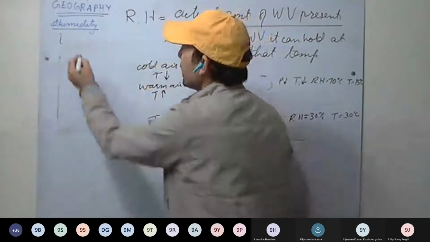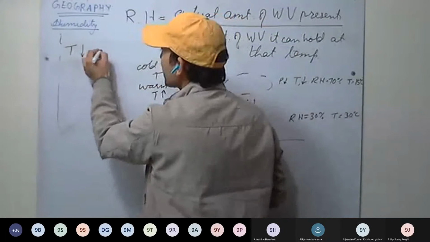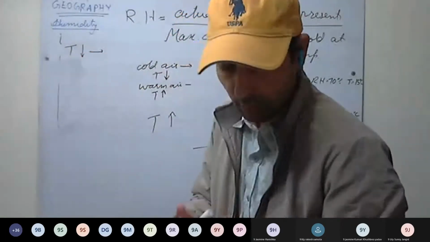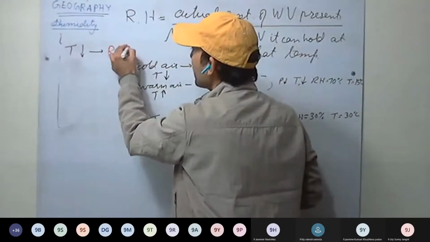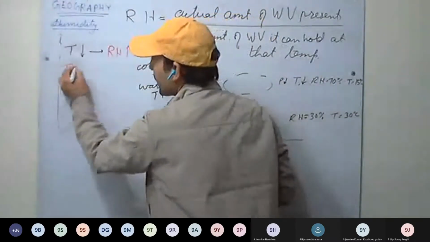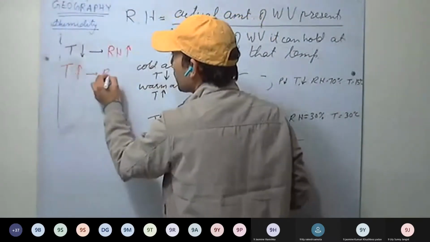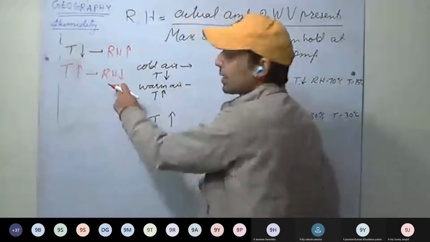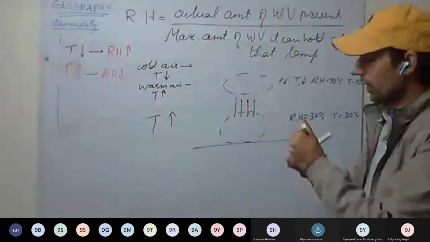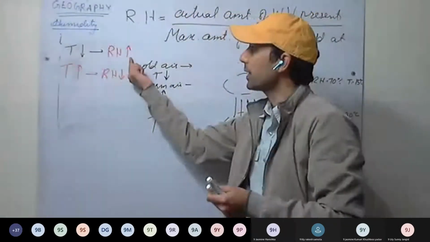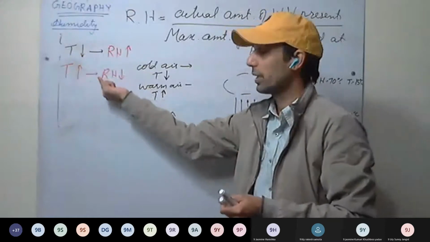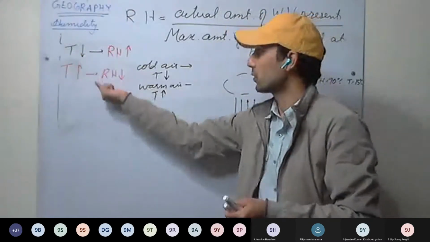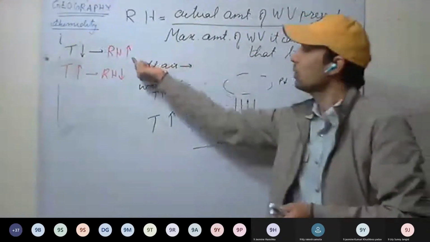As temperature decreases, relative humidity increases. As temperature increases, relative humidity decreases. They are inversely related. So relative humidity increases as temperature decreases. Remember this one. These are very important. We'll be using this. And how?